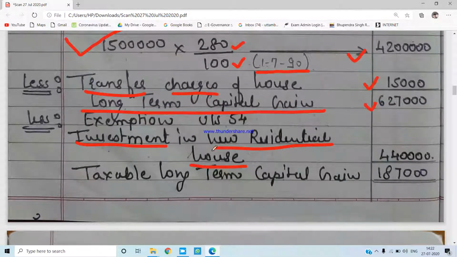As a result, he is liable for the exemption under section 54. So he has bought the new residential house at 4,40,000. Because this amount is lesser than the long-term capital gain, the entire 4,40,000 would be exempted. So ultimately, the taxable long-term capital gain from the residential house property of Mr. B would be rupees 1,87,000.